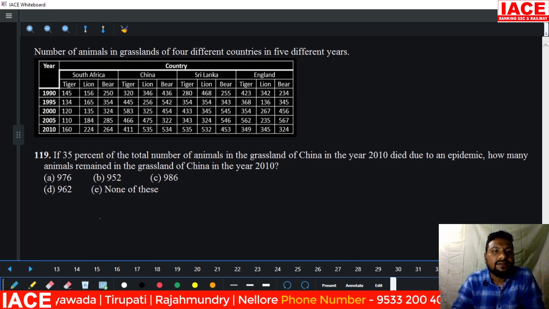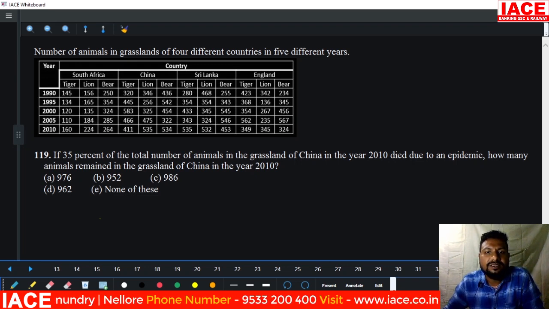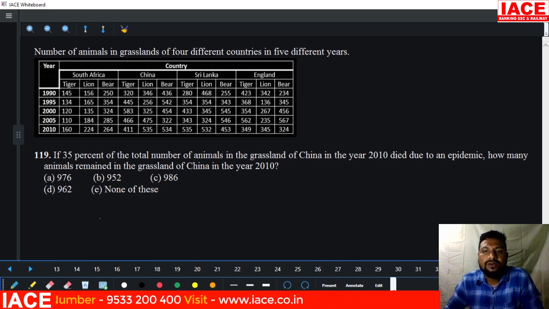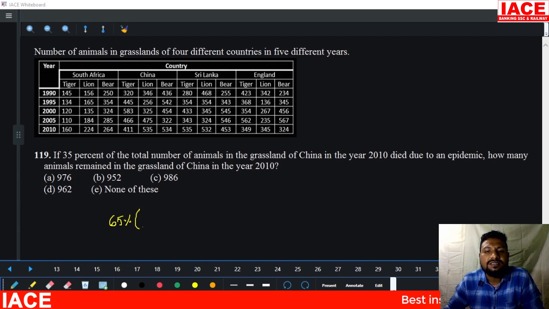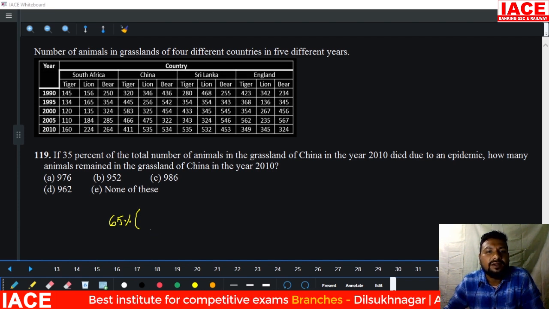Next, if 35% of total number of animals in the grassland of China in the year 2010 died, then remaining live is how much percentage? 65%. 65% of how many animals remained in the grassland of China in the year 2010? 2010 China total value is about 400, 500, 500 is 1400, 35 plus 34 is 69, 69 plus 11 means 1480.